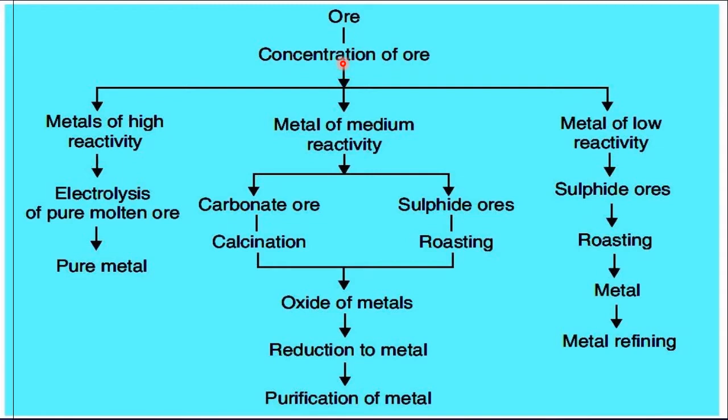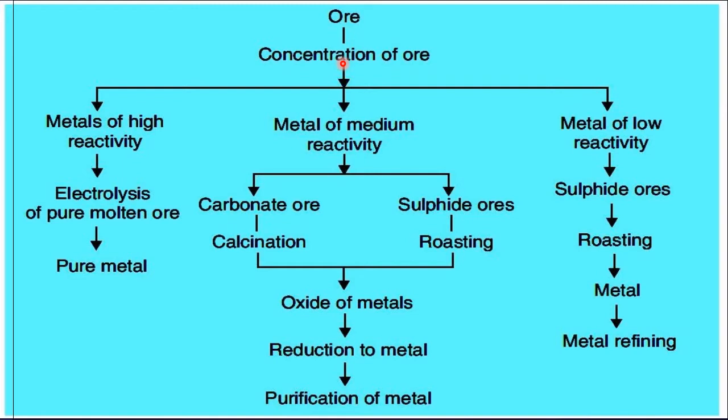In froth flotation, there is a froth flotation tank in which the powdered ore, water and pine oil are mixed. Pine oil and water are insoluble, so the pine oil remains on the top and water remains at the bottom. The powdered ore also remains at the bottom, so compressed air is passed through this mixture, and there is agitation, the whole mixture gets stirred up, and that leads to the formation of froth. Froth means झाग. So this froth is formed on the top because the oil is on the top.